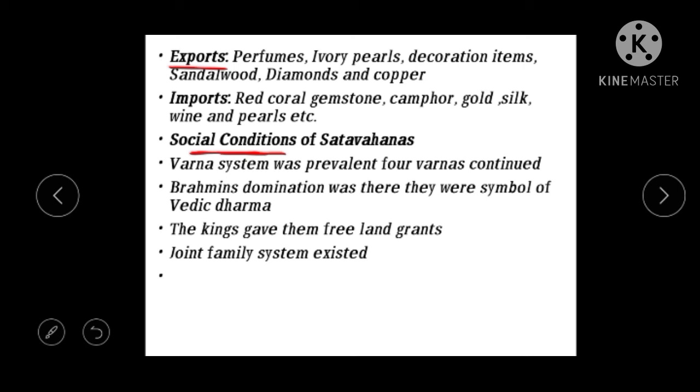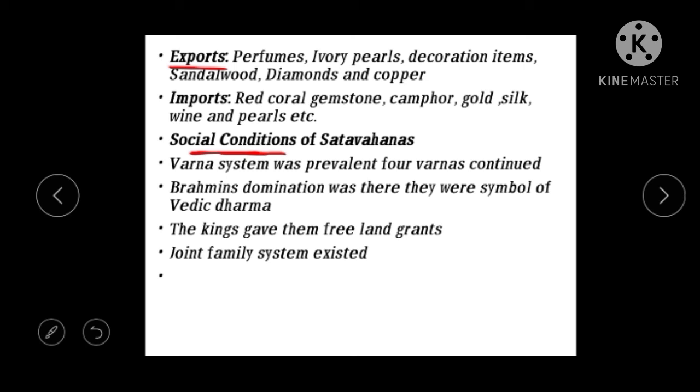And what happened? Even the kings are from Brahmin society, means they were also Brahmins. We see mostly that Gautami Putra Shatakarni had a title known as Ek Brahma. So like that, the rulers also are said to be Brahmins, and the kings gave them free land grants.